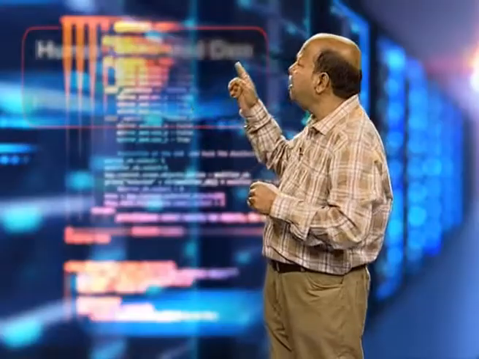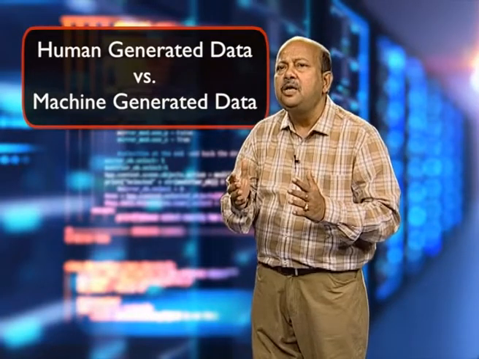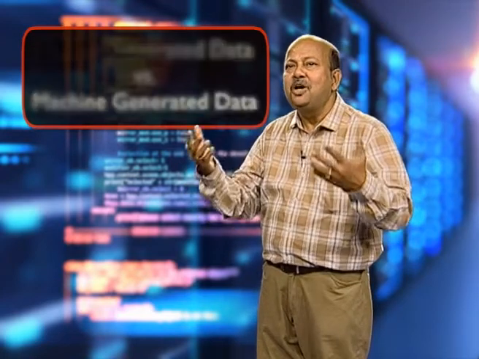The next category of data which we are going to discuss is human generated data and non-human generated data. You must have heard about slot machines, different types of biometrics, all those things. Nowadays, non-human actors are more than human actors. Non-human actors like machines capture and generate more data than humans.